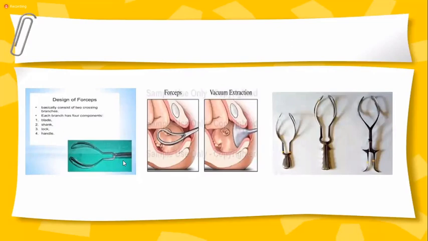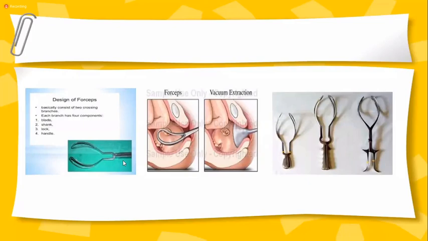So basically the forceps have a blade, a shank, a lock, and a handle. These are the blade, shank, and this is the handle and the lock. Whenever you are applying forceps, it should be locked, then only you can pull it. Look here, this is vacuum extraction. This is Keelan's rotational forceps, this is Simpson's non-rotational forceps, and this is Wrigley's outlet forceps, which we use very commonly.